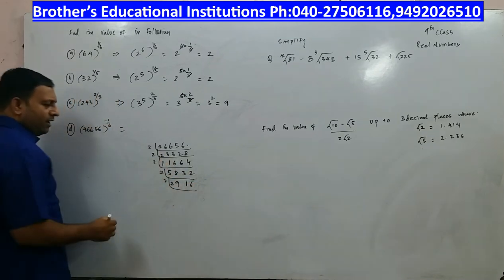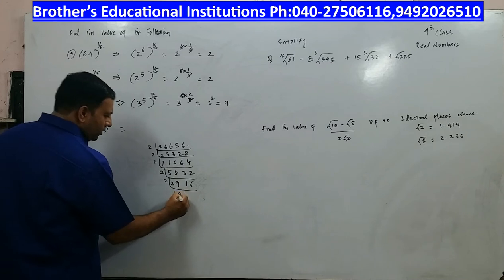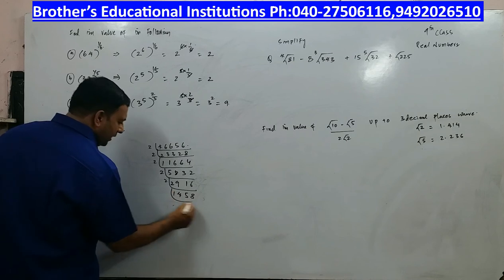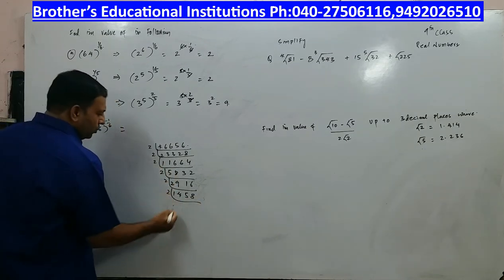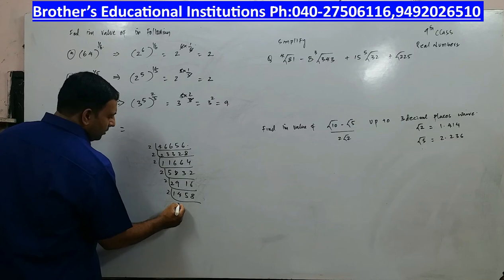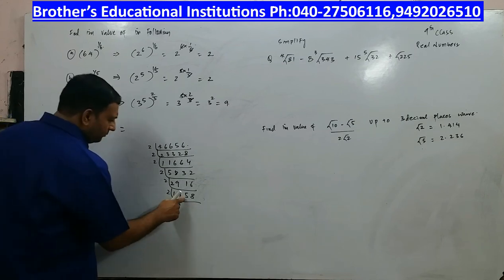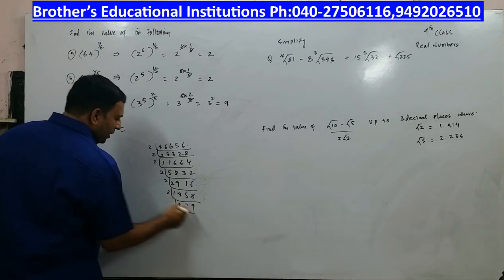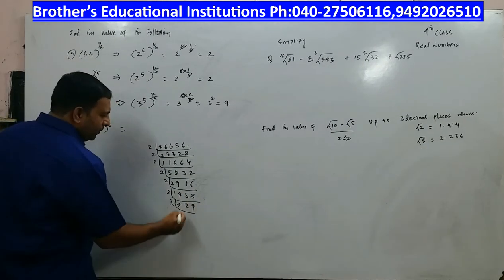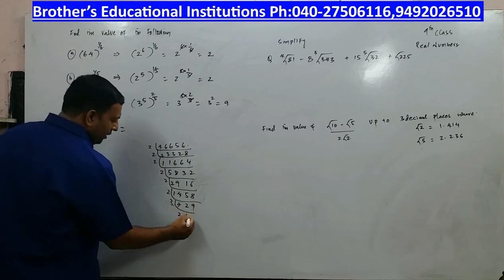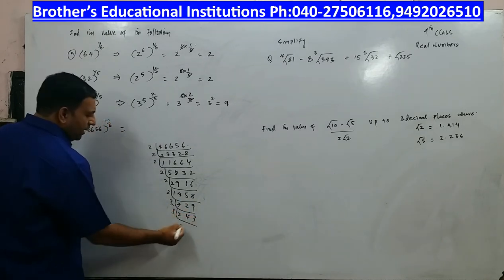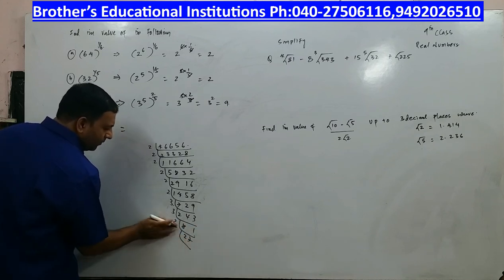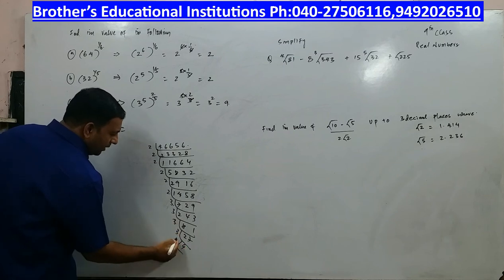Again you have 2 1s are 2, 1 carry, 2 6s are 12. I think I can still divide by 2. 2 1s are 2, 2 4s are 8, 1 carry, 2 5s are 10, 1 carry, 2 8s are 16. I think I can still divide by 2. 2 goes how many times? 2 7s are 14, 2 2s are 4, 1 carry, 2 9s are 18. Now 2 you cannot divide, you have to go with 3. 3 2s are 6, 1 carry, 3 4s are 12, 3 3s are 9. 3 81s, 3 27s, 3 9s, 3 3s.